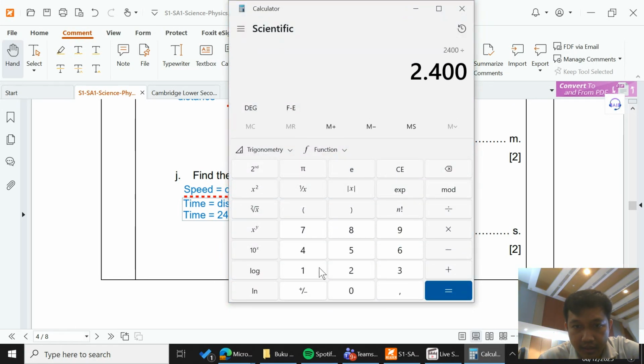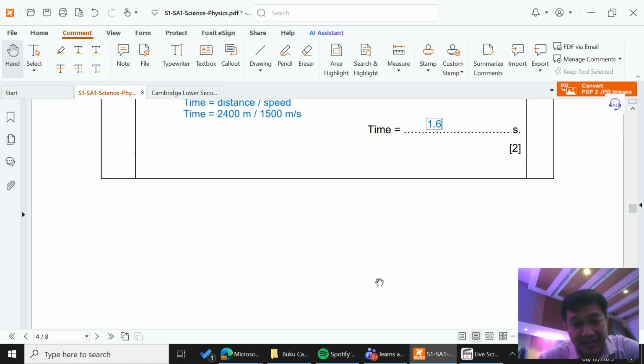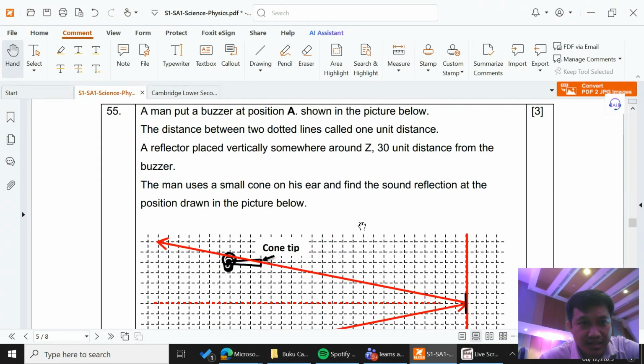2,400 divided by 1,500, it's 1.6. Okay, so the time it takes is 1.6 second. Okay, now let's go to question number 55. This is quite challenging, I know.